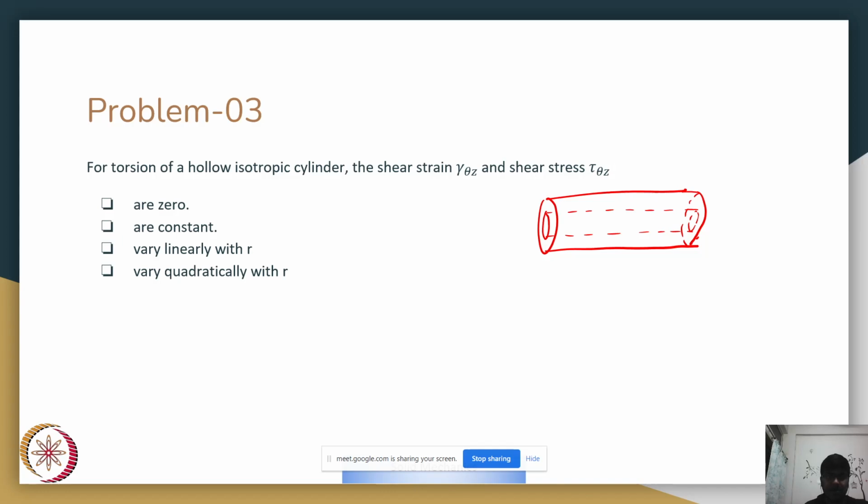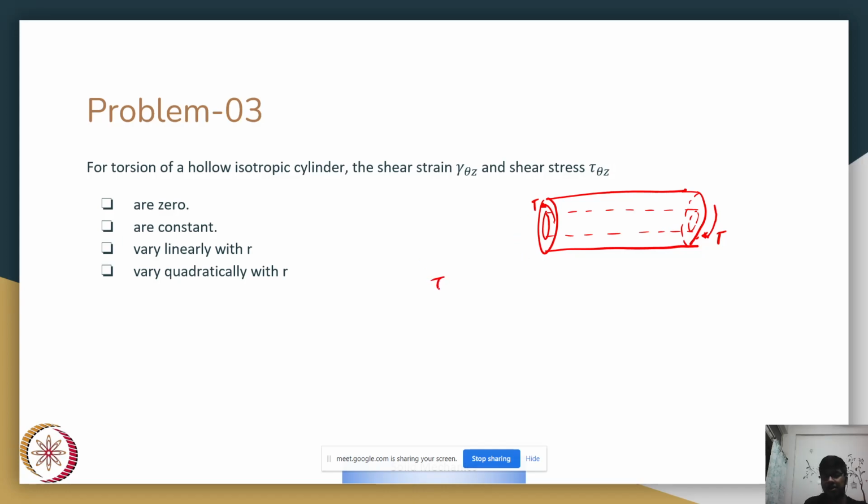Okay, problem number 3 for a torsion. So this is the hollow isotropic cylinder that we are given, and we are given that only torsion T acts. So a twisting sort of action will occur in it, and we are asked something about gamma theta z and shear stress tau theta z.